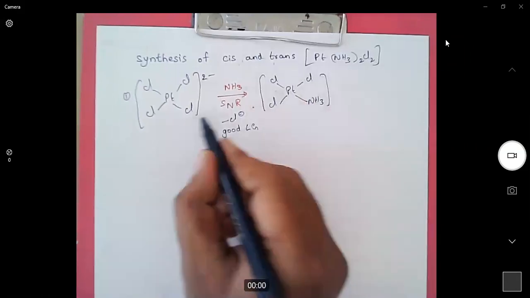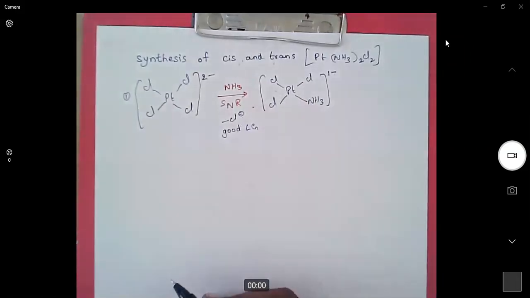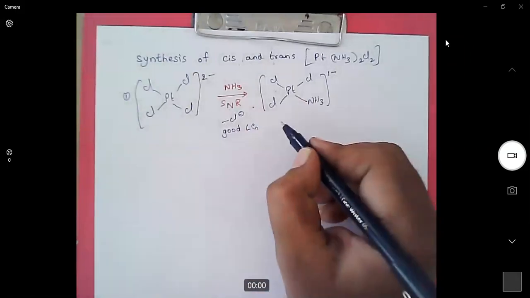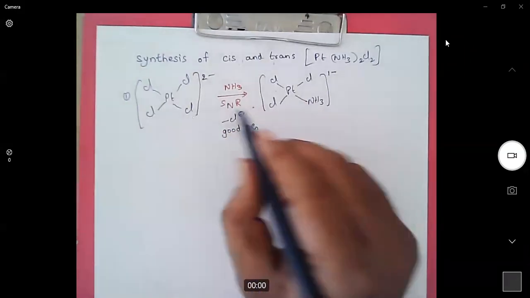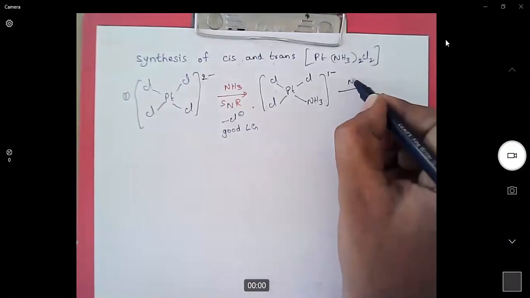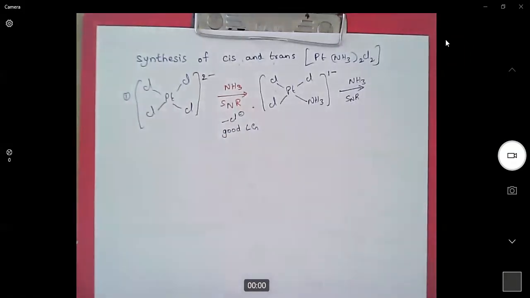Since one Cl minus is leaving, we will have 1 minus. So there is no trans effect here, right? First we have replaced one chlorine ligand with ammonia. Now we will add one more ammonia molecule. Again, it will undergo nucleophilic substitution. Now whether we get a cis complex or a trans complex, we need to understand from the trans effect series.